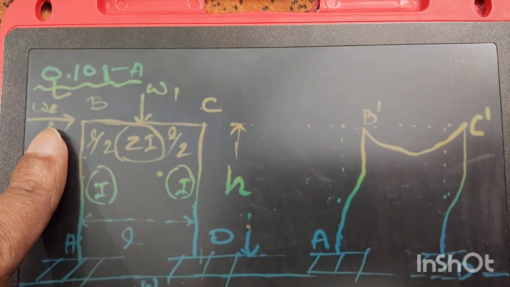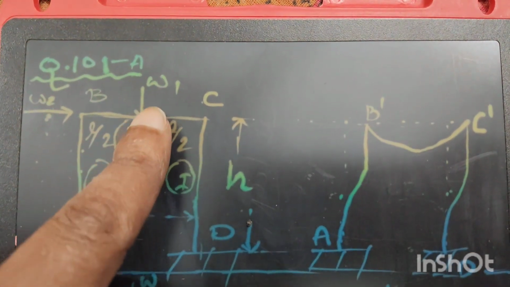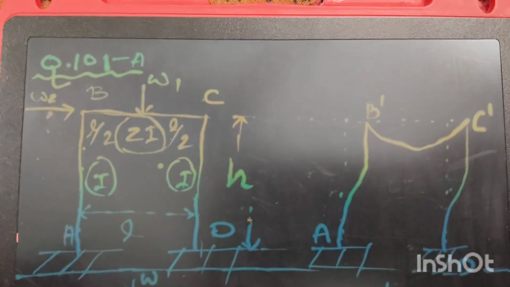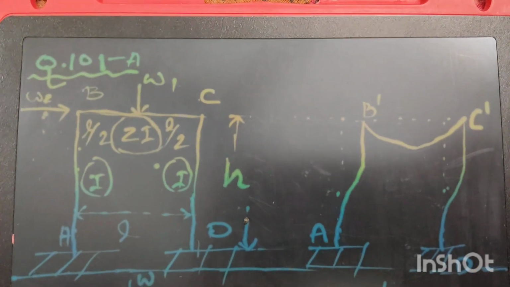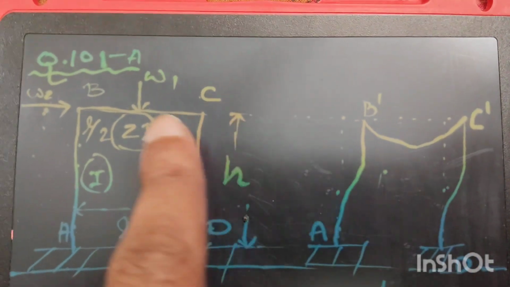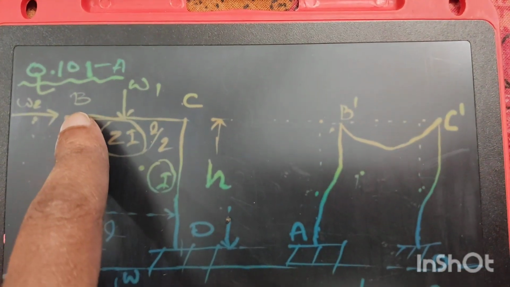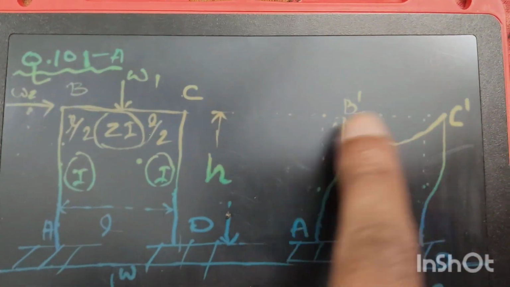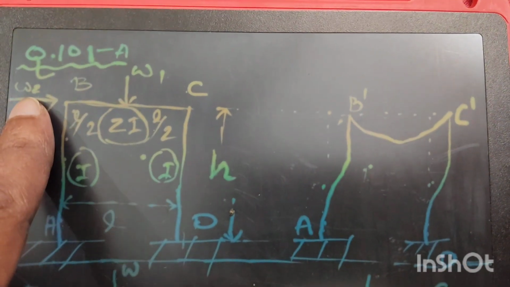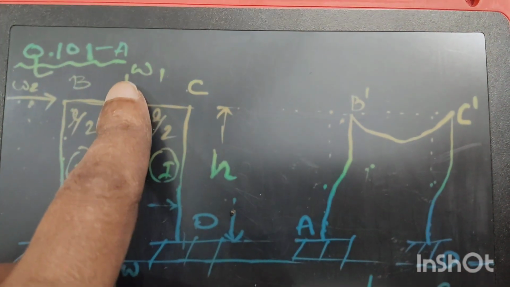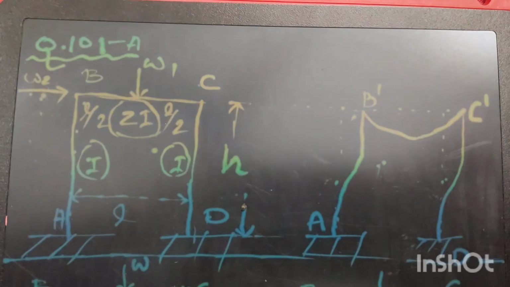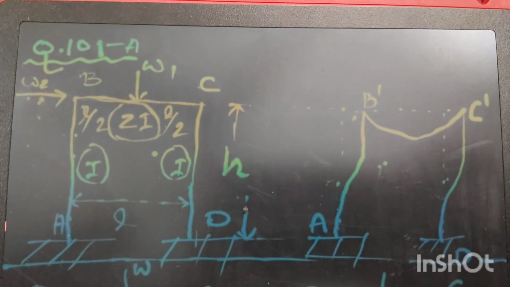horizontal loading W2, and for the concentric load W1 there will be no sway for the structure, but the displacement will be there, and the displaced shape after the application of these two loads will be like this. B will be B dash and C will be C dash after the application of the horizontal loading or the point load W1. So for the structure given in option A, there will be sway.